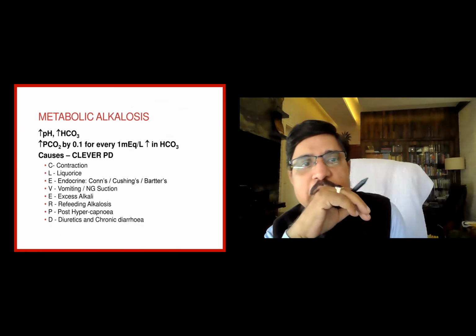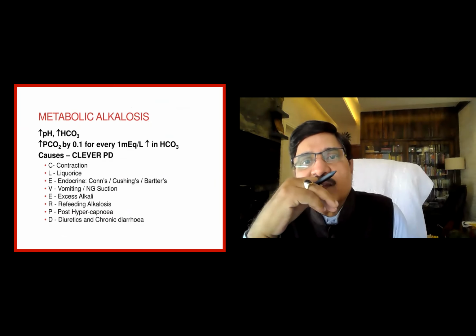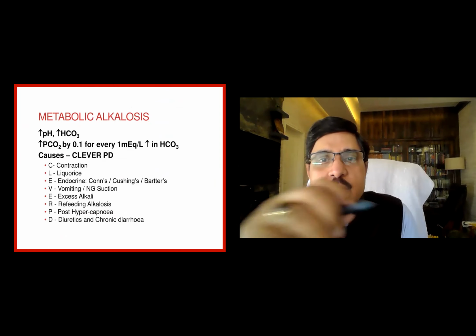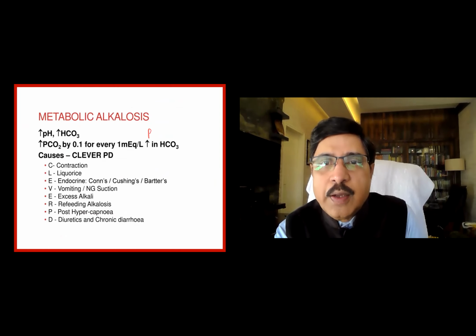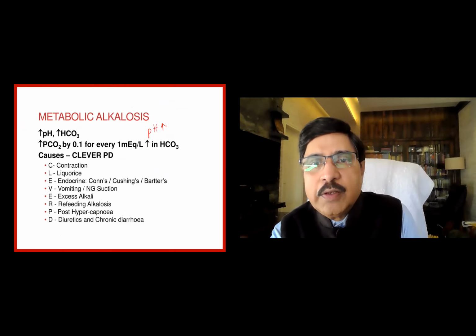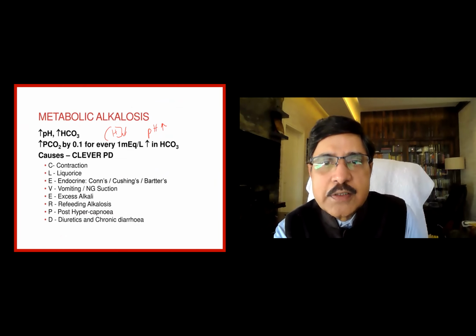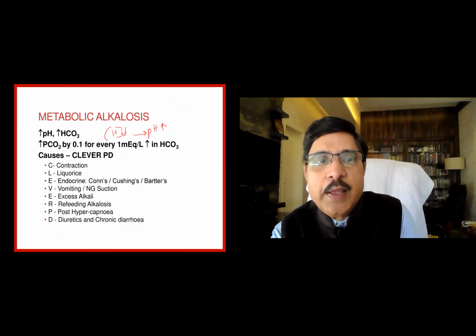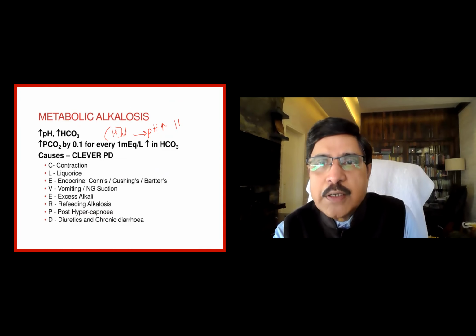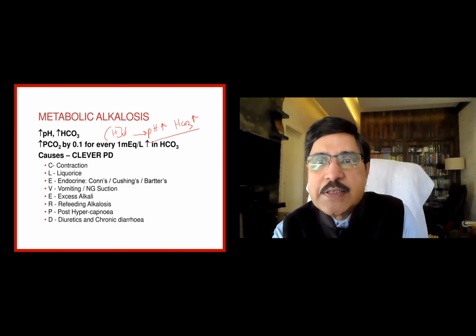Then we come to condition called metabolic alkalosis. How do I know it is metabolic alkalosis? Alkalosis means pH more than 7.45. So pH is higher. When the hydrogen ion concentration is lower, the pH is inverse logarithm. pH will be higher. And because it is alkalosis, the alkali will be higher. Because it is basically metabolic, the primary variable is bicarbonate and the secondary variable will be PCO2.